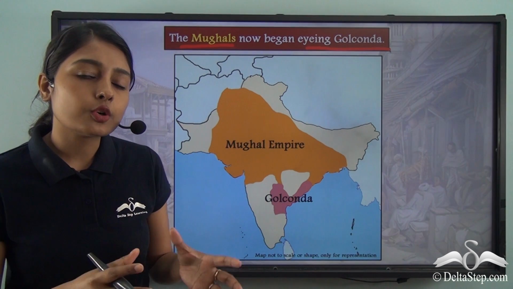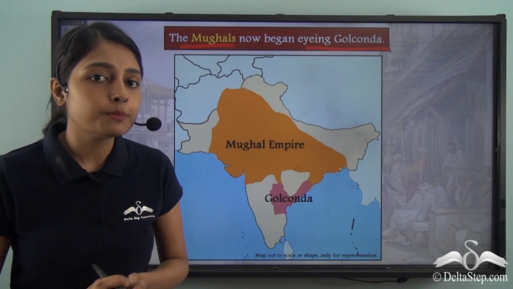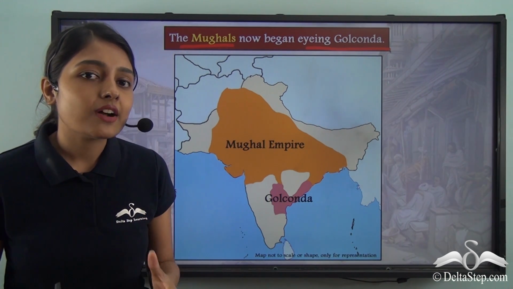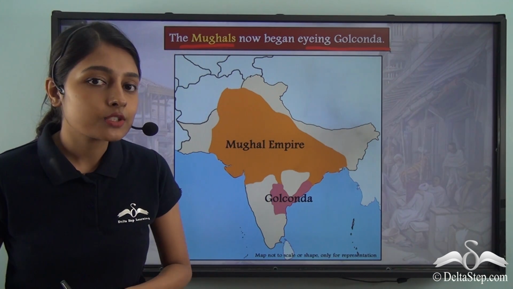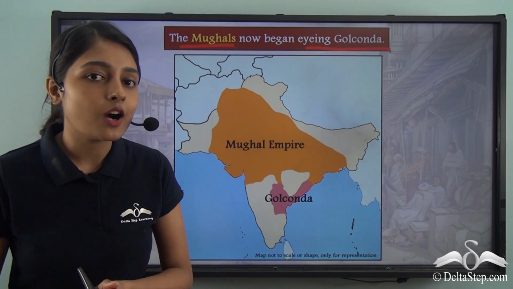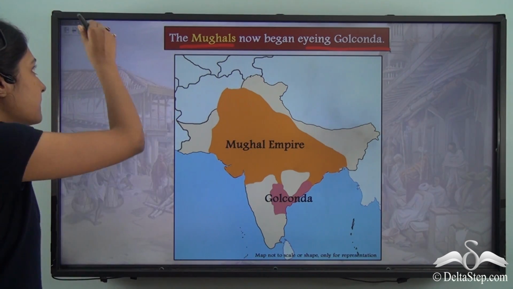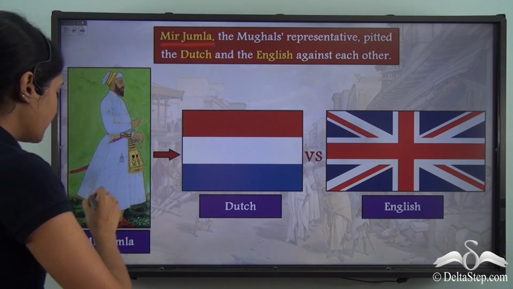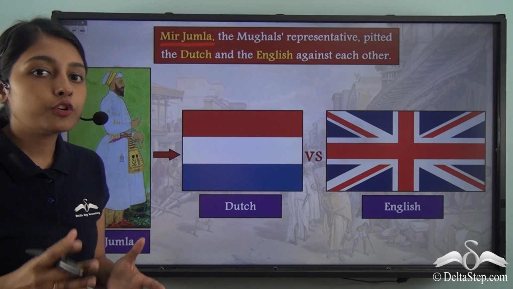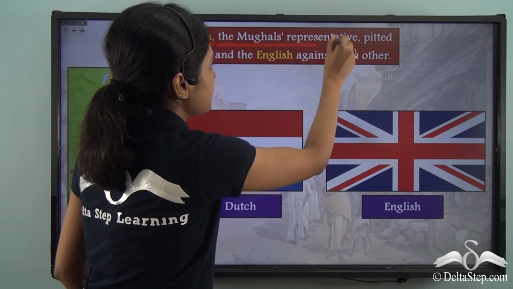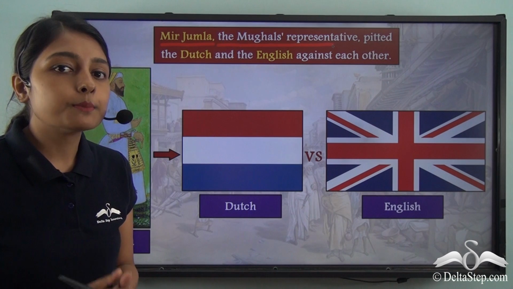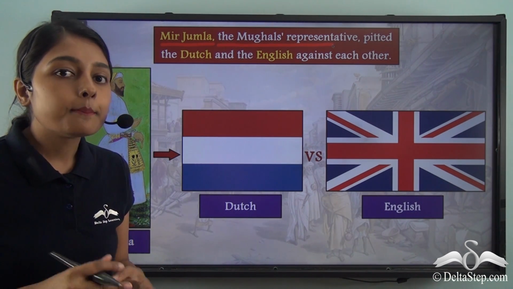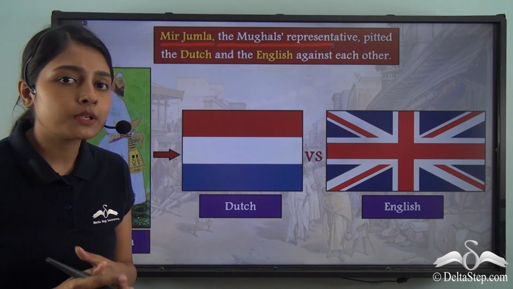But the control of Golconda did not come into the hands of the Mughals very easily. For this, Aurangzeb now devised a strategy. Let us find out what this strategy was and how it was implemented. Now around this time it was Mir Jumla, as you can see here, who was the Mughal representative. Along with being the Mughal representative and a governor in the Mughal Empire, Mir Jumla himself was also a merchant.